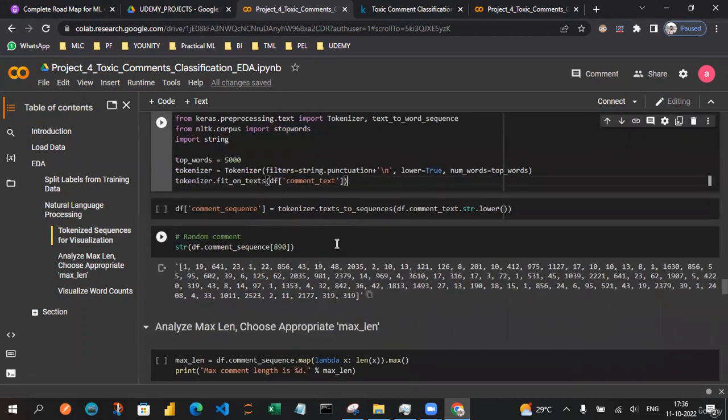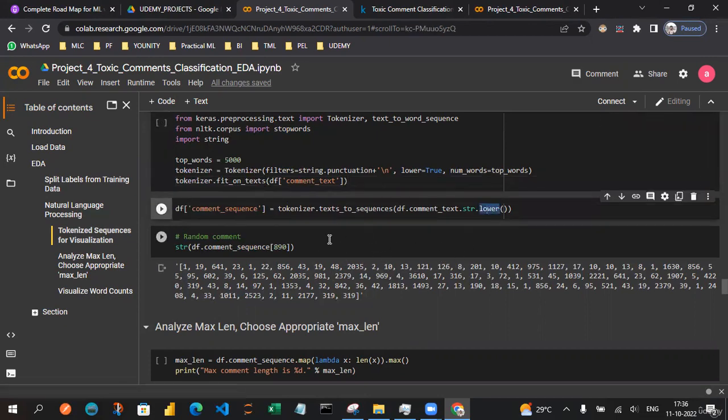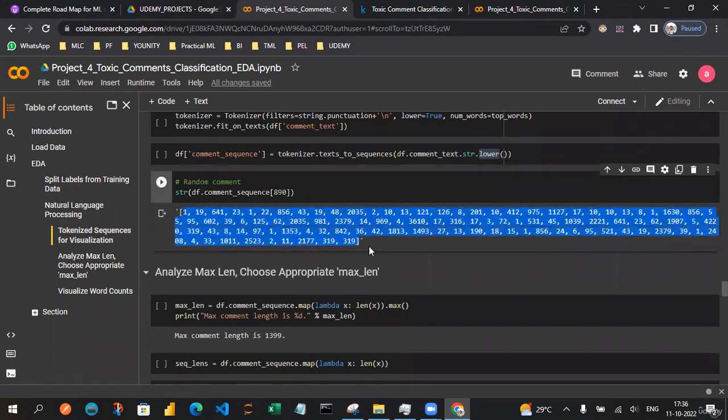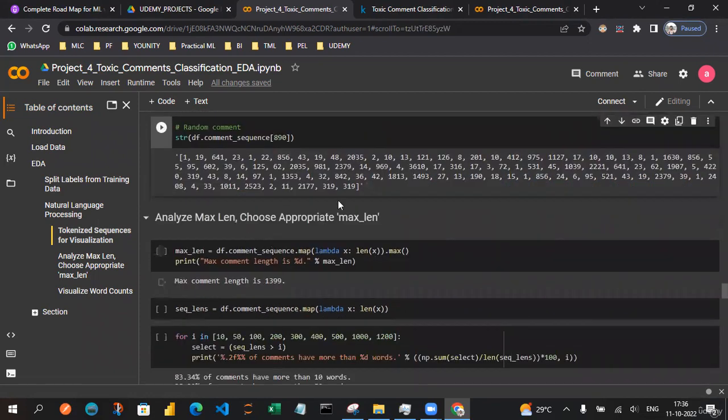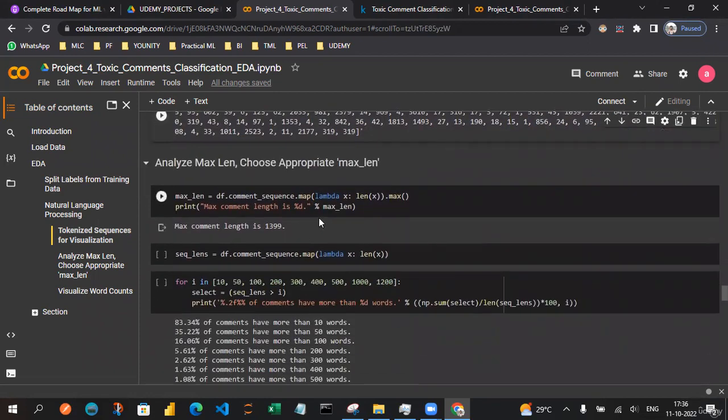Along with the comment text, we are also retrieving another column, the comment sequences, which holds the different sequences converted into lowercase. This is one random comment, consisting of different words. Let's also analyze exactly what the maximum length is. The maximum length of a comment is 13,999, so we can tokenize using this length to analyze the data with the tokenization mechanism.